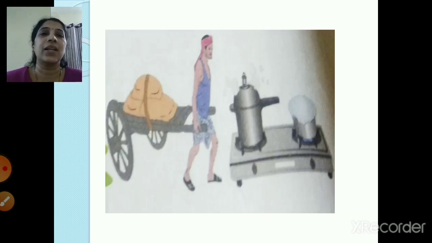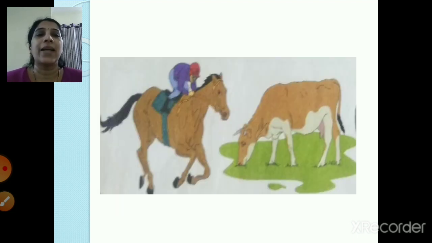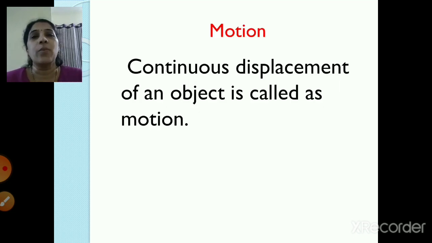So children, you can see in the screen two images. A man is carrying a load, and in the second picture, on the gas cooker is kept a vessel in which milk is kept, that is overflowing, right? So these objects, they are in motion. Now you see the second picture. The man is riding a horse and the cow is eating grass. So they are also in motion, right? So what do you mean by motion? Continuous displacement of an object is called as motion, right? You had learned this definition last year.